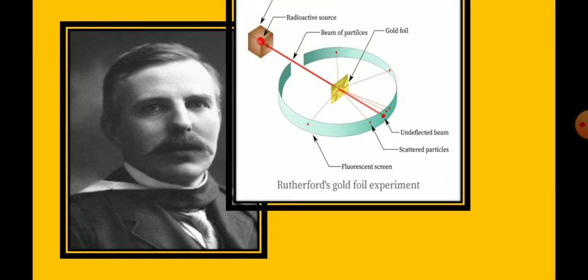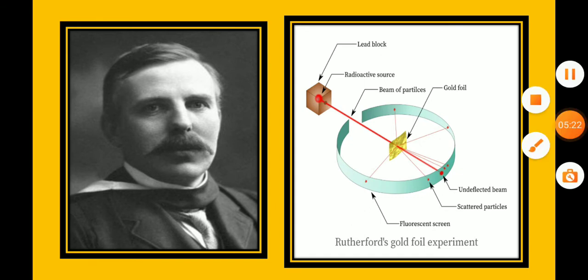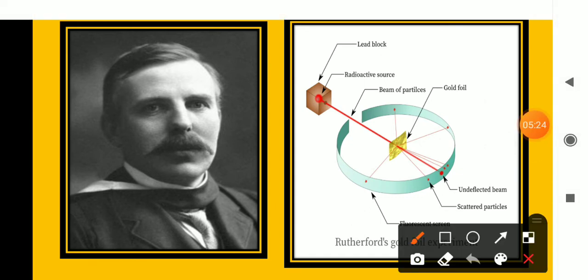This is the picture of Rutherford, and this is the picture which shows Rutherford's gold foil experiment. First, let me explain the structure. Look at the center. This is the gold foil. Why is gold foil taken? Because it is a very thin atom. Also, it is highly ductile and malleable. So he has chosen gold.